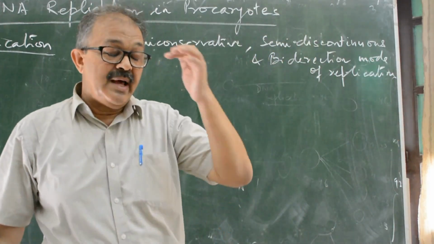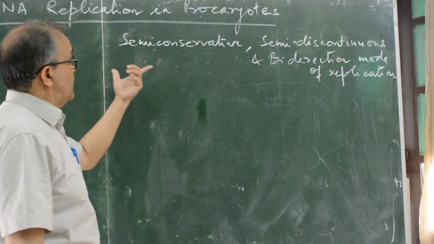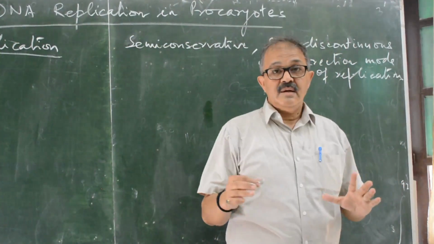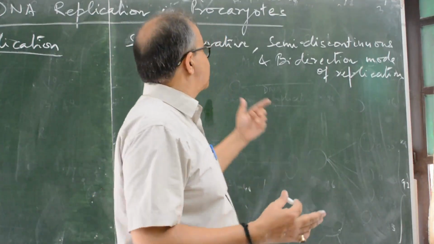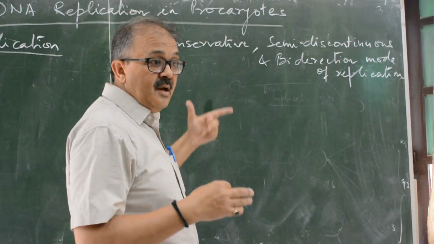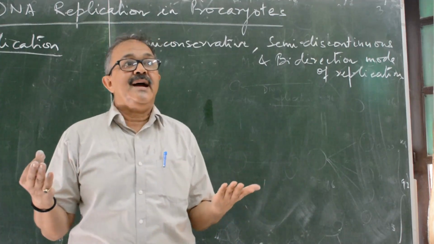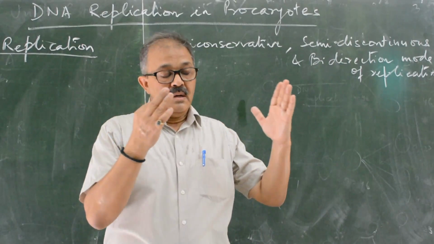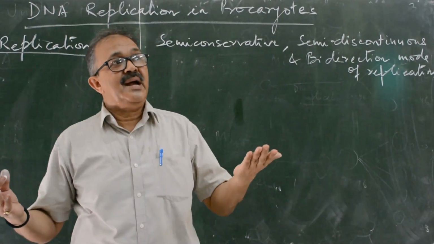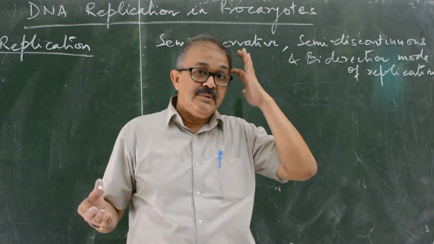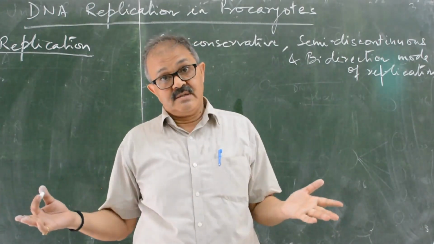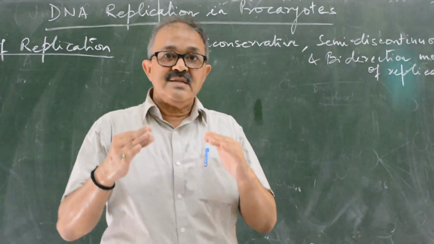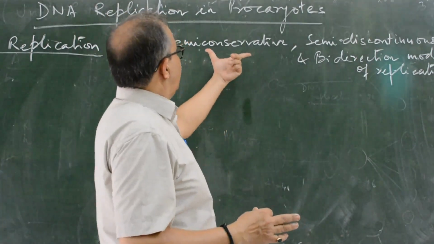You will be surprised that there are 3 modes of replication. The basis of the division is different. It is based on different classification. Just as when I say that in the class there are 2 types of students, boys and girls, I may also say that there are different types of students from different states, some from UP, some from Bihar, some from the South. So the basis of the division is different. I will discuss it later on.